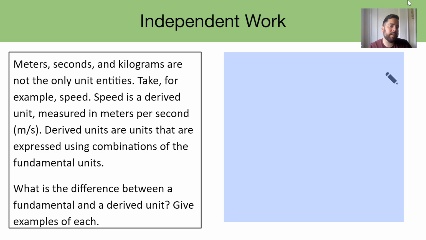So just as an example, speed is how, if you wanted to know how fast something is going, it's how far it traveled, the distance it traveled over the time it took to do so. So that would be measured in meters per second. Meters per second is what we call a derived unit because it came from a combination of those fundamental units. So really quickly, let's write down what is the difference between a fundamental and a derived unit, and then let's try to give an example of each.